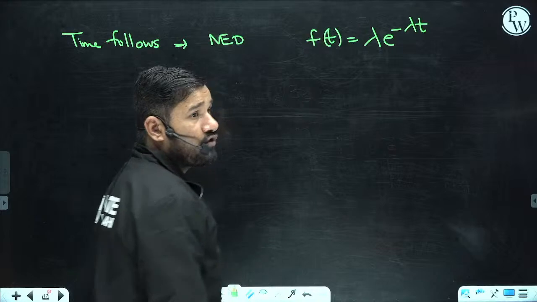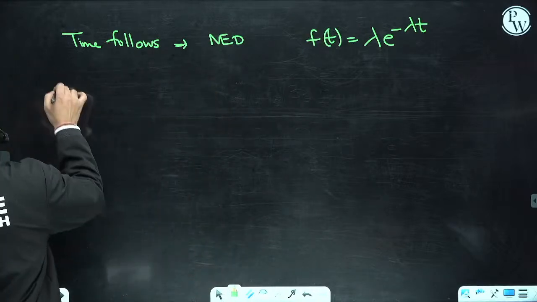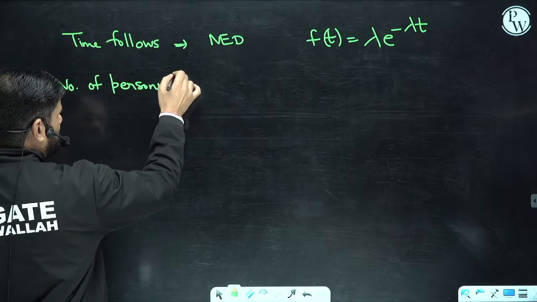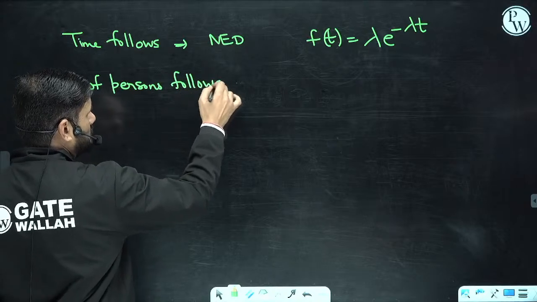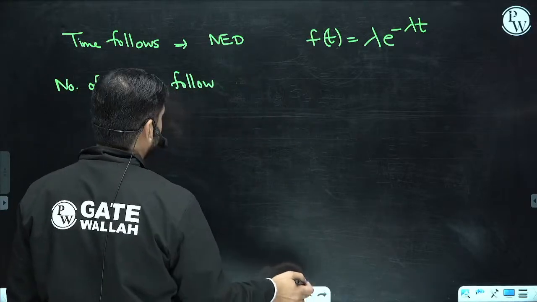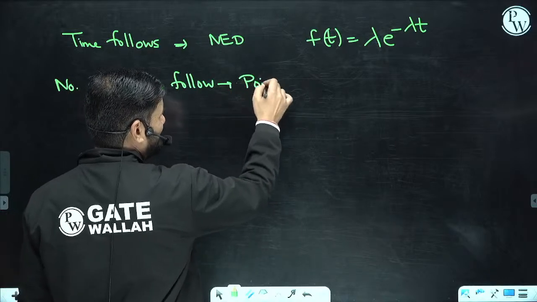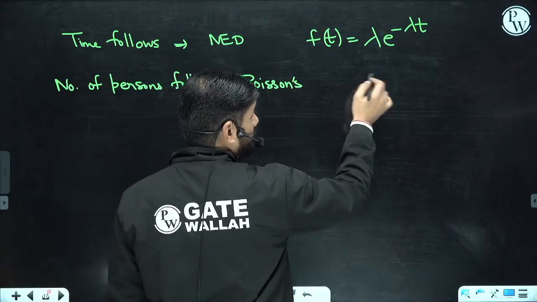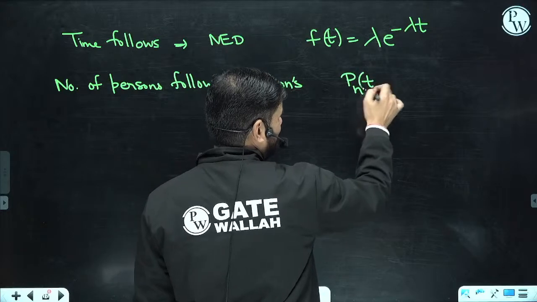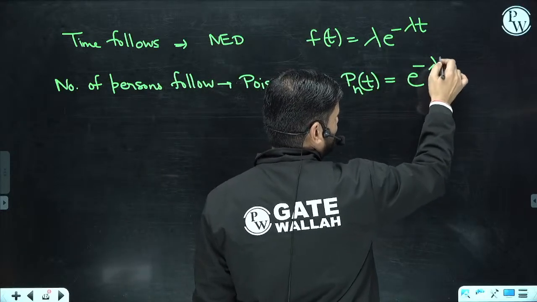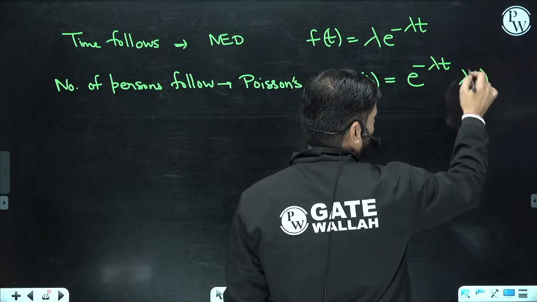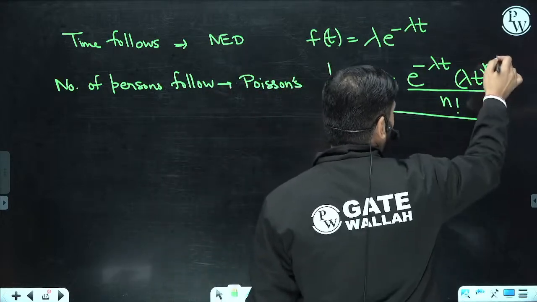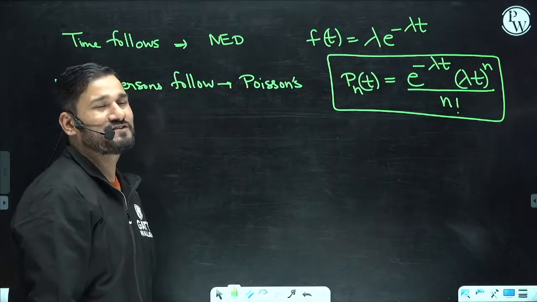Then what kind of distribution are the numbers, the number of customers, going to follow? Poisson distribution. When the time is NED, the number is Poisson distributed. And what kind of distribution is that? P_n(t) equals e to the power minus lambda t, times lambda t to the power n, upon factorial n. This is the distribution of numbers, the Poisson distribution.